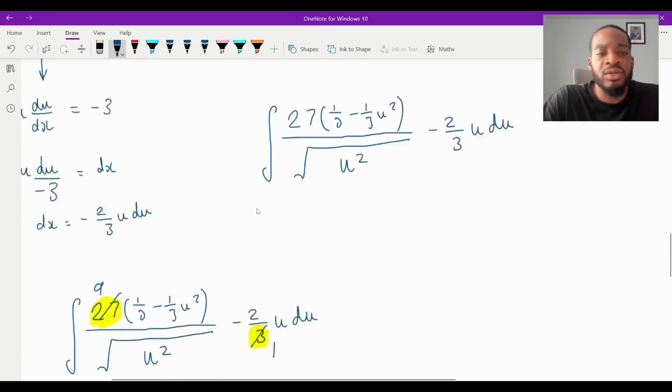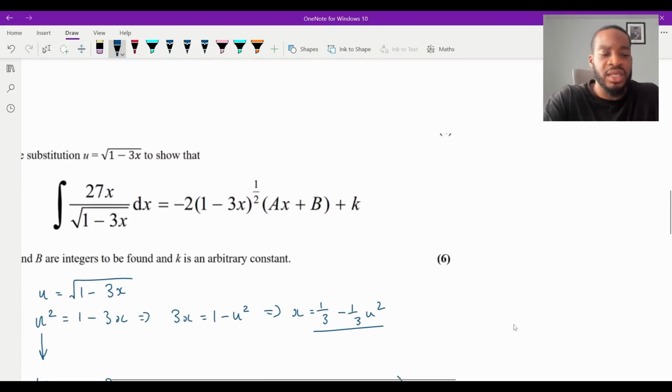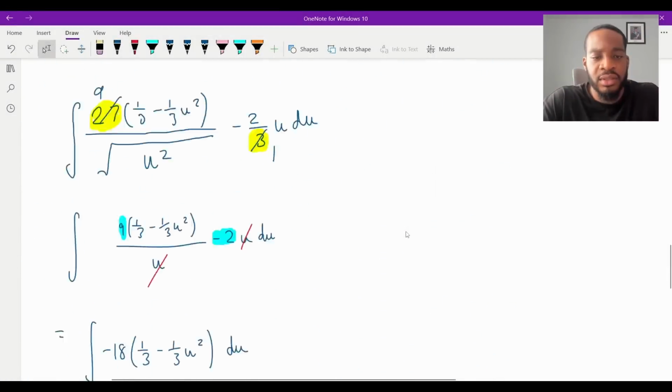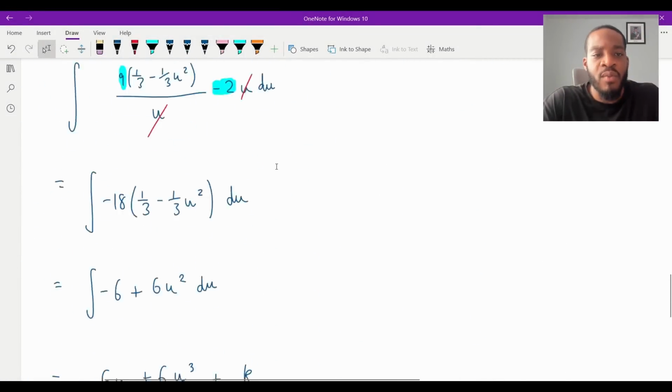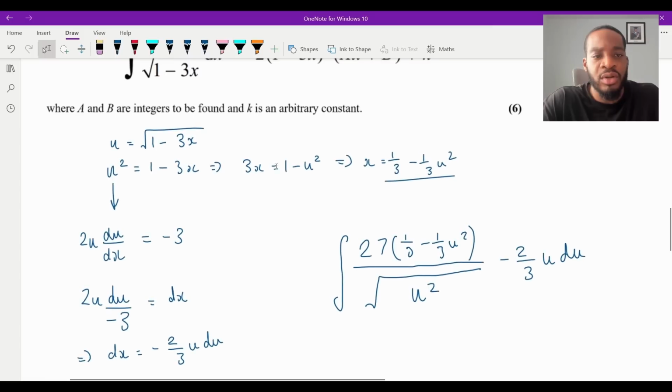Now remember, let's look at the show that. Let's see what they're trying to, what we need to get to. Always use what they're trying to show you as a point of reference. So we're here. Obviously, our integral is in terms of u, we need it in terms of x. Remember the original substitution, this one here. So I'll get both of them actually. So I'll copy this here.